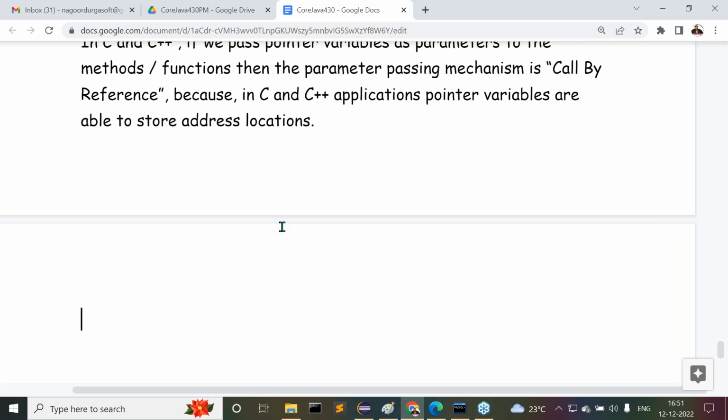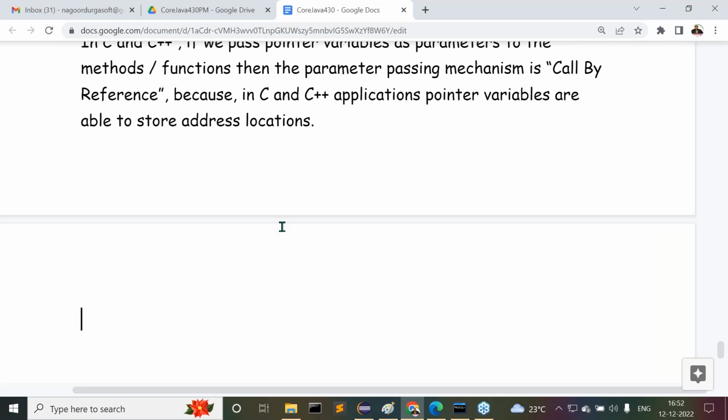Observe carefully. For the pointer variables, what is the equivalent concept in Java? What is the equivalent one in Java, guys? Now tell me. Understand clearly what I am telling. The equivalent concept is reference variables. Already we understood the difference between pointer variable and reference variable. In C and C++, pointer variables; the equivalent concept in Java is reference variables. Please recognize this point here.